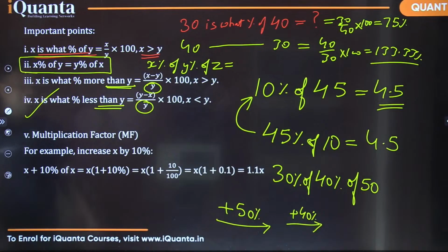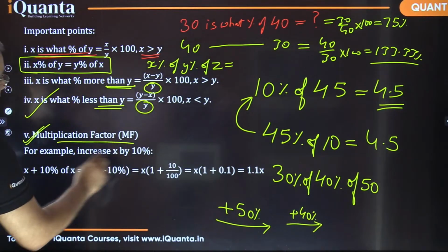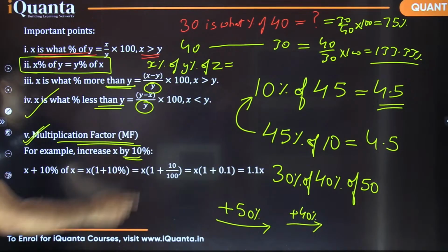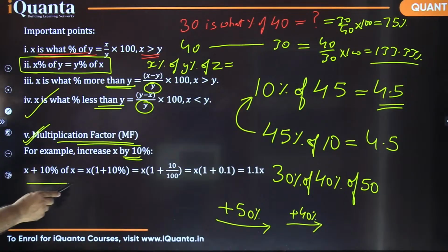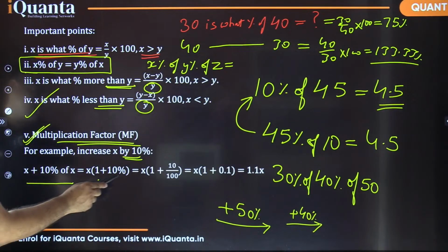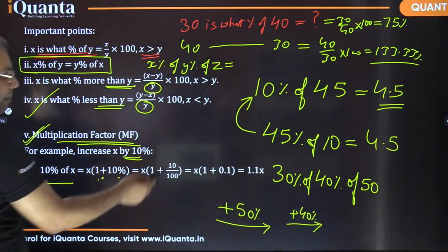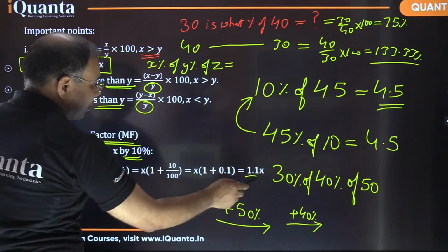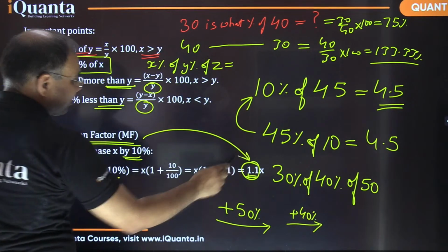Now this is an important concept here, the multiplication factor. So what is this multiplication factor? If x is increased by 10%, if I increase any quantity by 10%, so x plus 10% of x, which is 1 plus 10%. 10% you know is 10 by 100, or in decimal form it is 0.1. So if you add them, it comes out to be 1.1. So this 1.1 is what we call the multiplying factor.